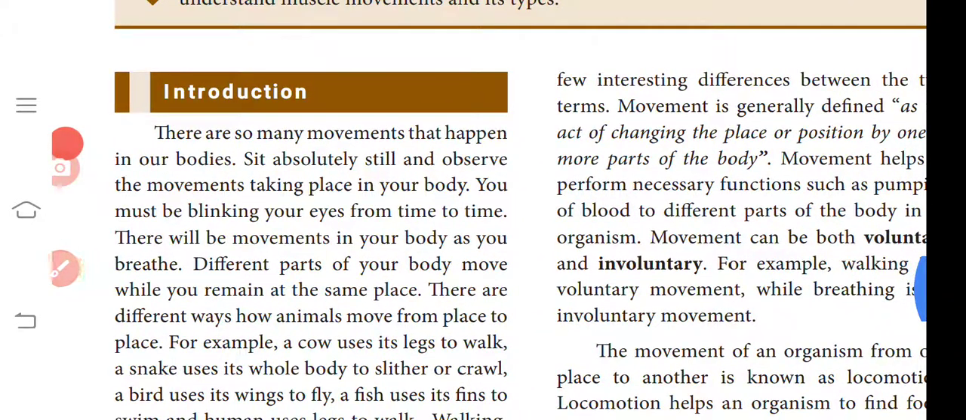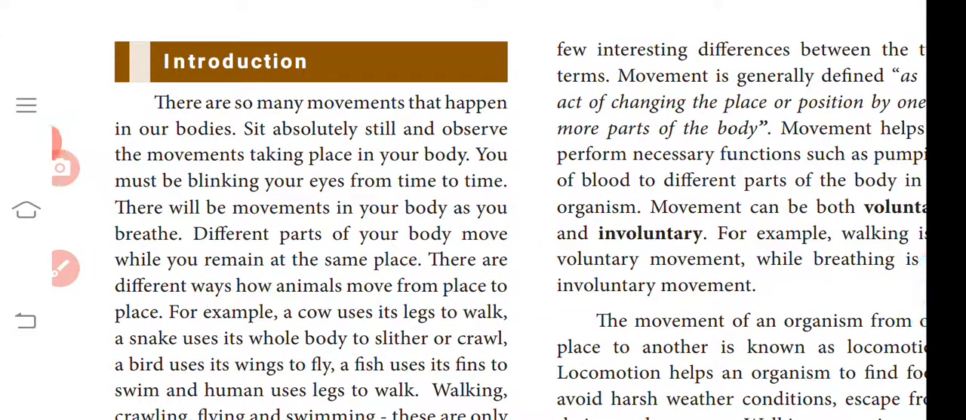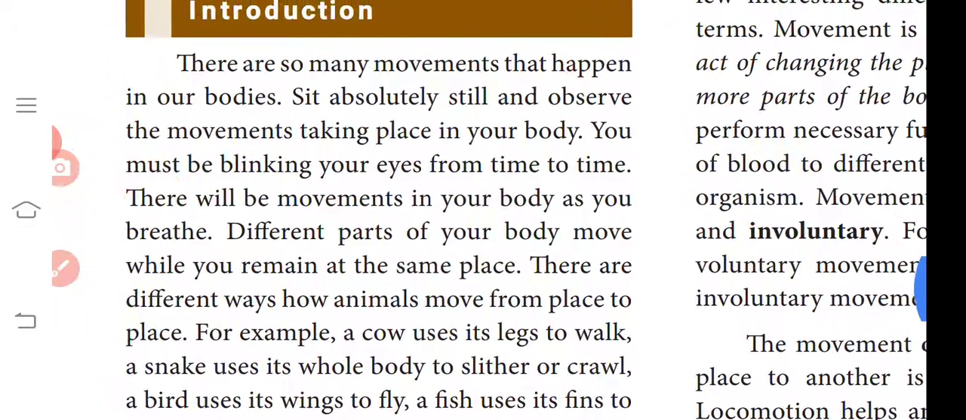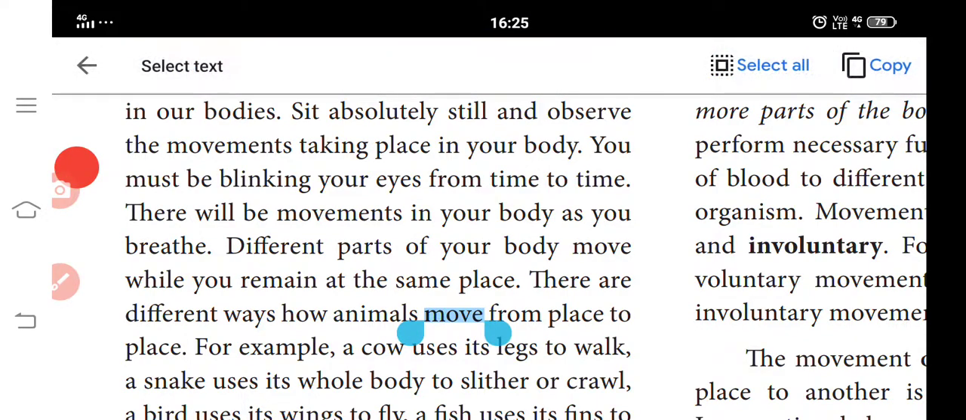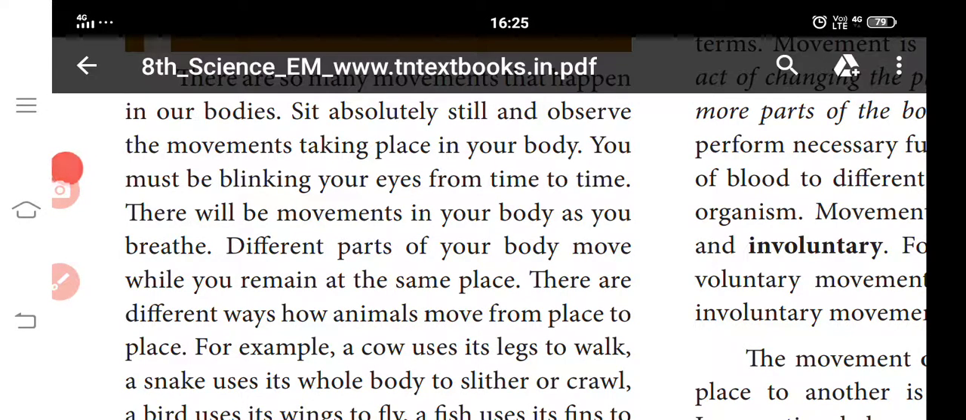Introduction. There are so many movements that happen in our bodies. Sit absolutely still, and observe the movements taking place in your body. You must be blinking your eyes from time to time. There will be movements in your body as you breathe. Different parts of your body move while you remain at the same place.